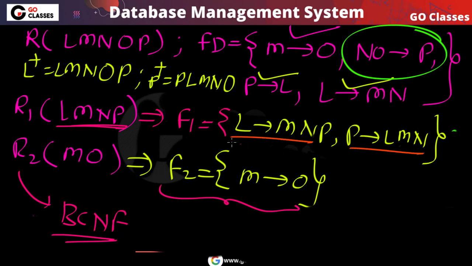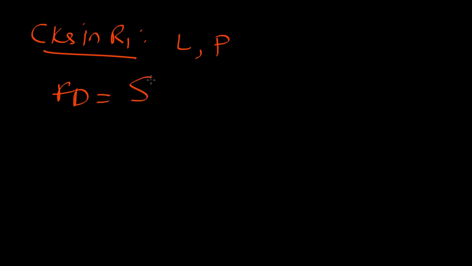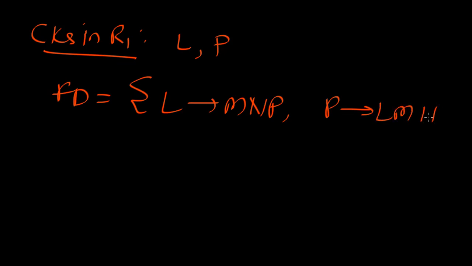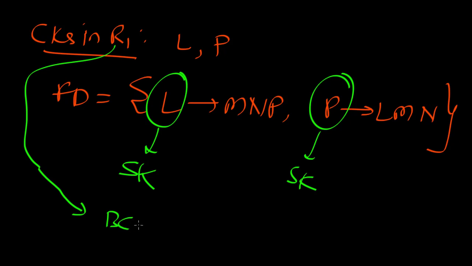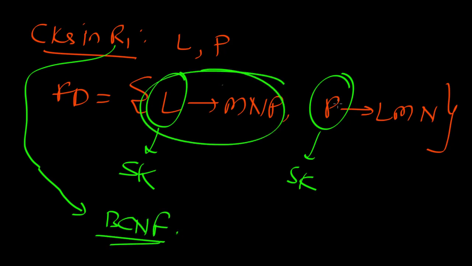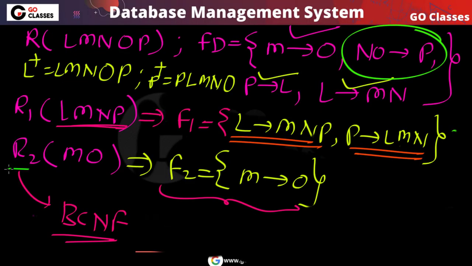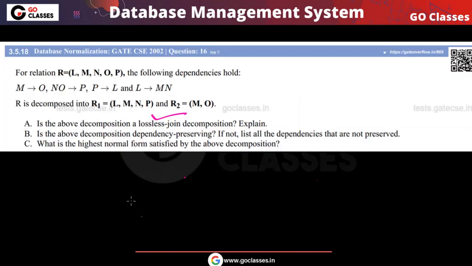In every functional dependency, the LHS is a candidate key. These are the non-trivial functional dependencies that we have. In every non-trivial functional dependency, the LHS is a candidate key, and every candidate key is a super key. So this relation R1 is in BCNF, because in every non-trivial functional dependency the LHS is a super key. And this R2 is also in BCNF. So I can say the highest normal form is BCNF.